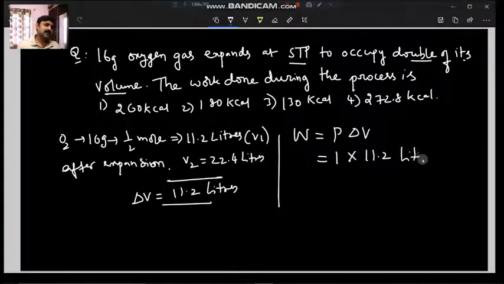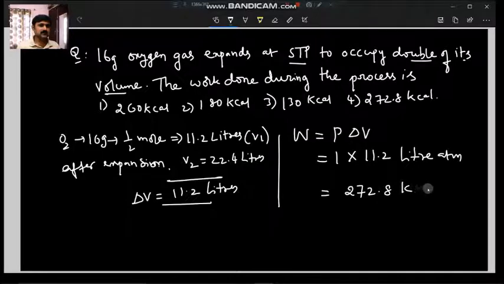So this is in liter atmosphere. If you convert that into kilocalories, then we can see one of these options. Actually, one liter atmosphere is 24.2 calories. So if you multiply this 11.2 with 24.2, you will get 272.8 calories, which is the answer for this question.